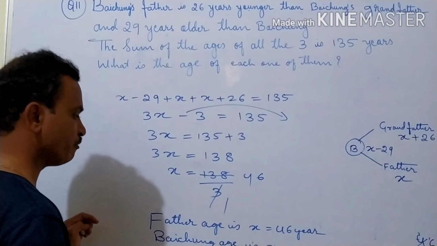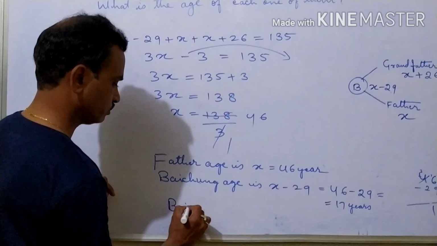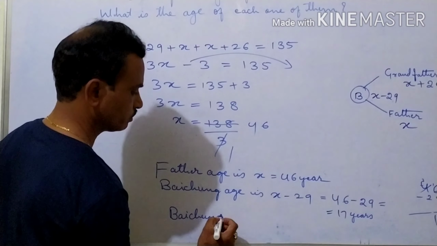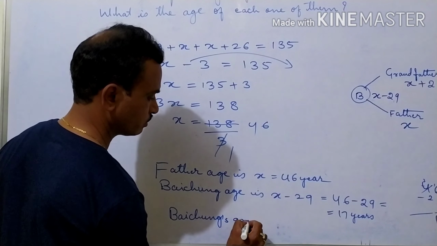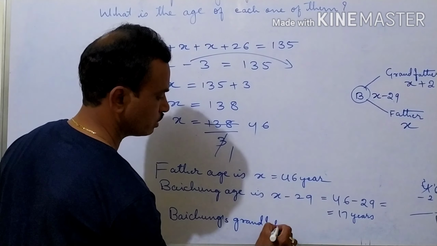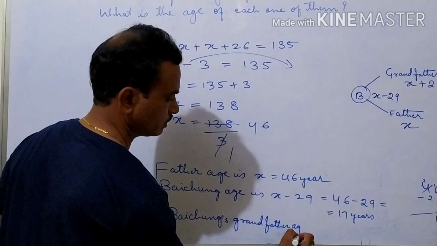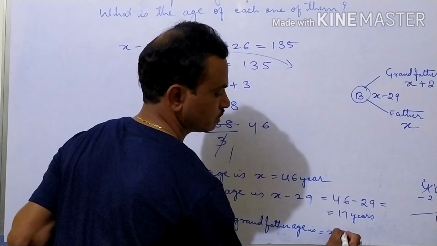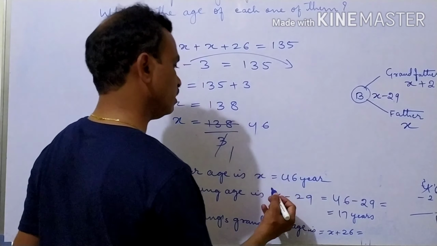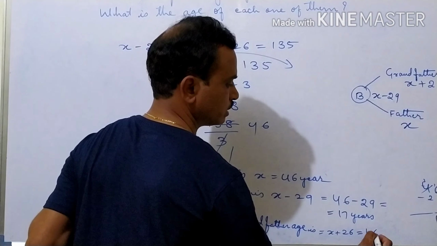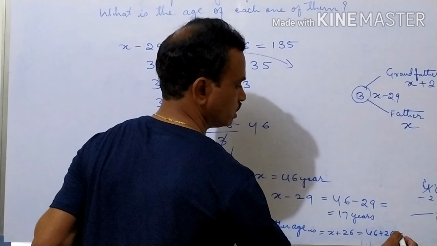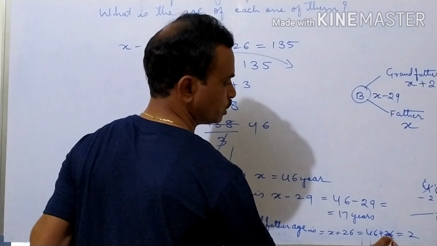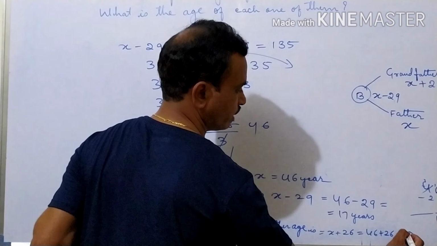Then Baichung's grandfather is x plus 26. So this is equal to, what is the x here? X we got 46 plus 26. So this is equal to 6 plus 6, 12. 2 here carry 1. 4 plus 2, 6. 6 plus 1, 7. 72 years.